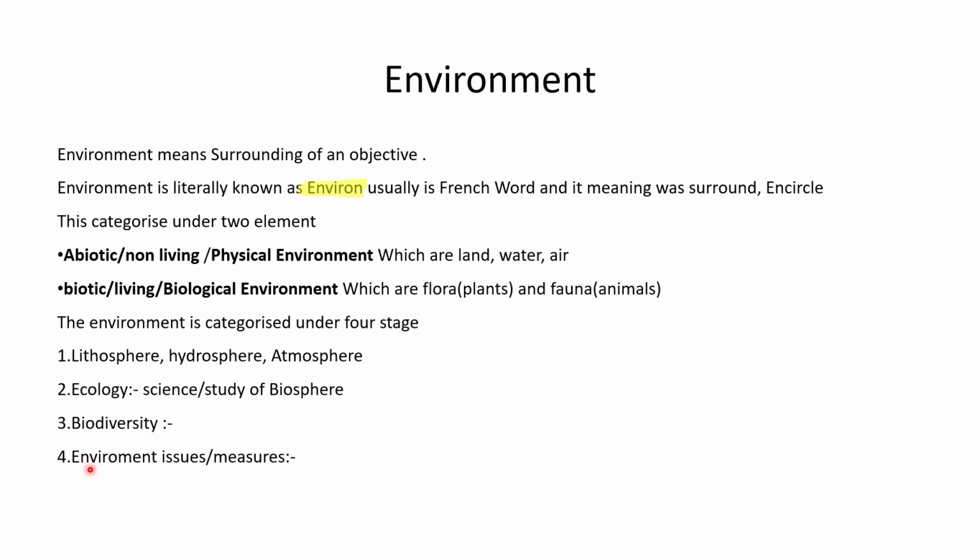Now, let me discuss the environmental issues and their measures. The major ones are pollution, biodiversity loss and climate change. We can say that environmental issues, environmental problems or environmental threats are synonyms of one another.